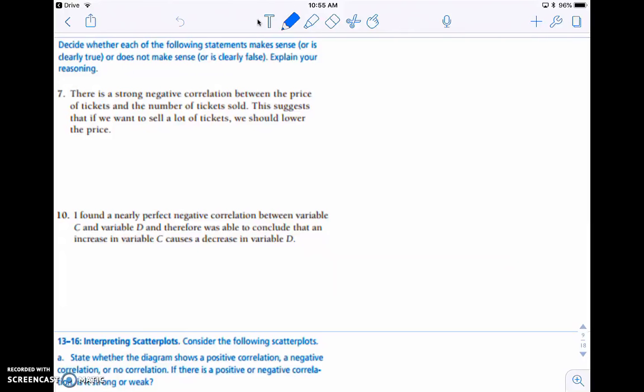On number 7, we have: there's a strong negative correlation between the price of tickets and the number of tickets sold. This would suggest that if we want to sell a lot of tickets, we should lower the price.